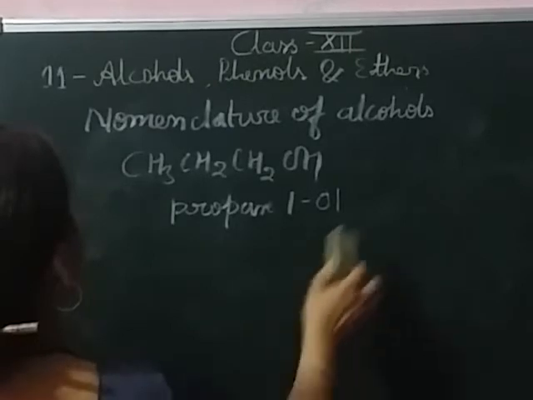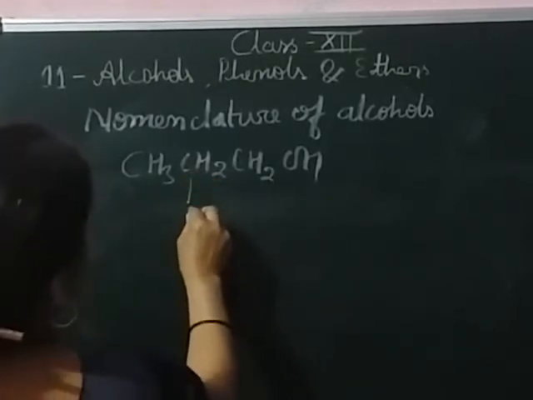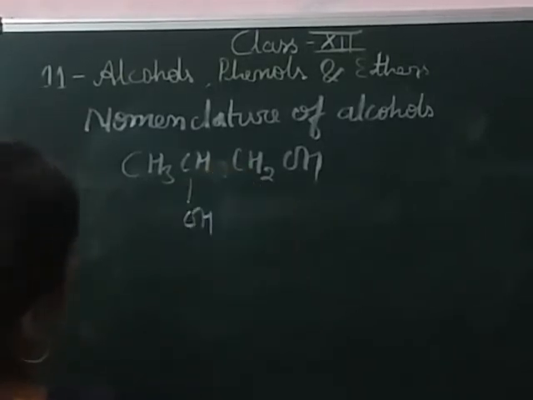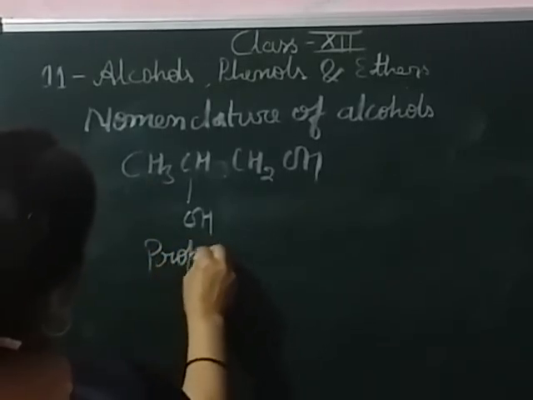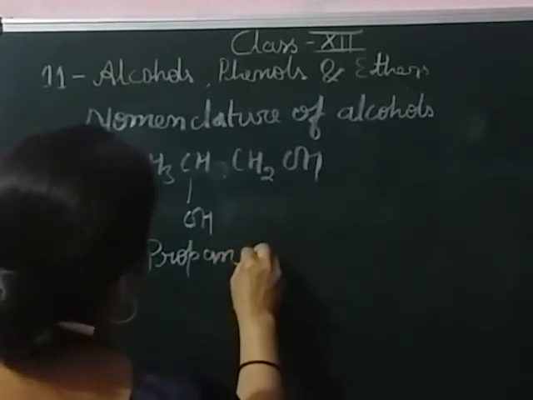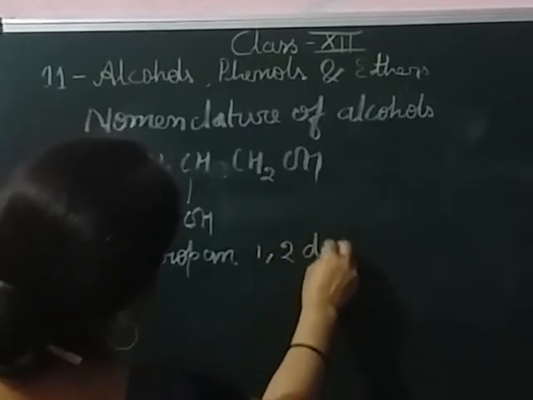If two alcoholic groups are present in a hydrocarbon chain, that time we write the position, like propane, this is also propane, 1,2-diol.